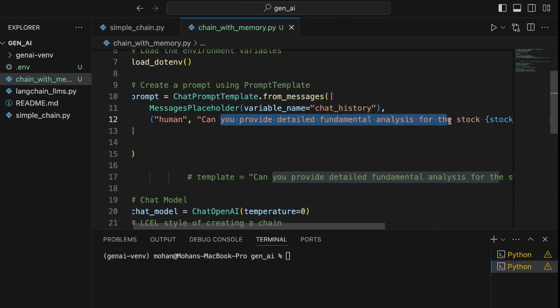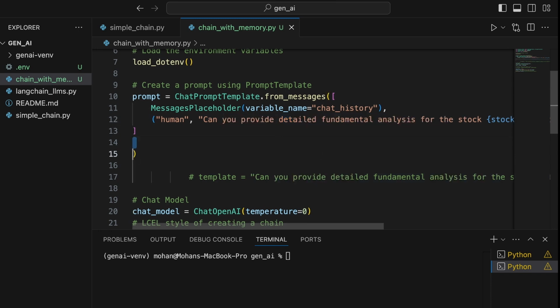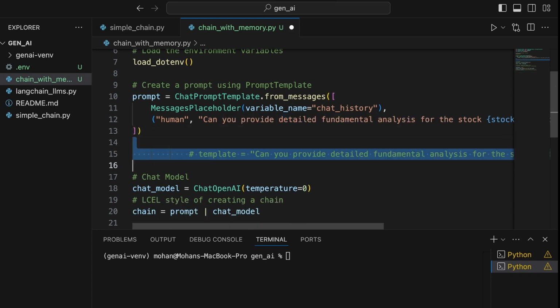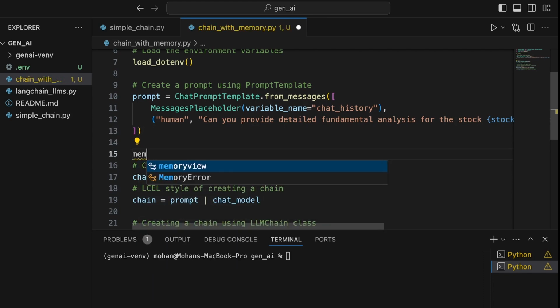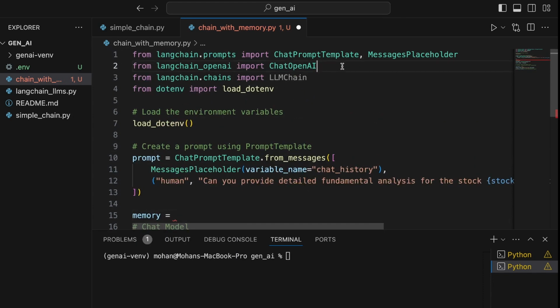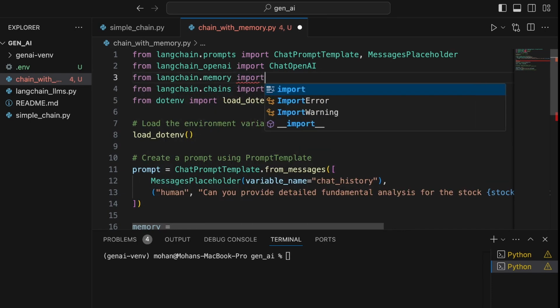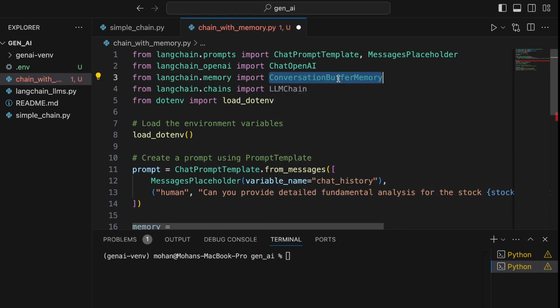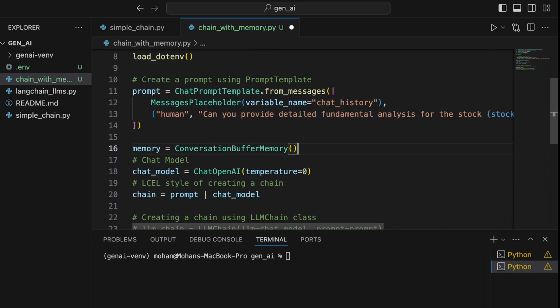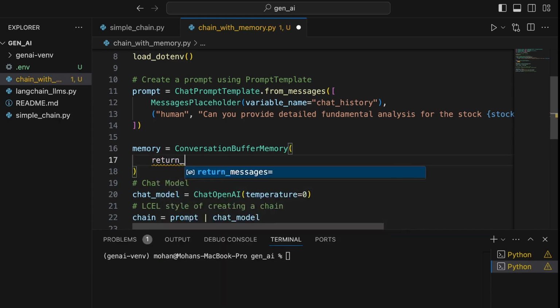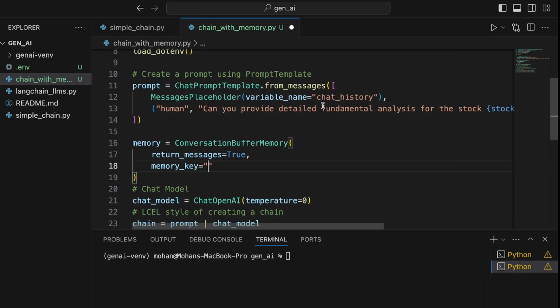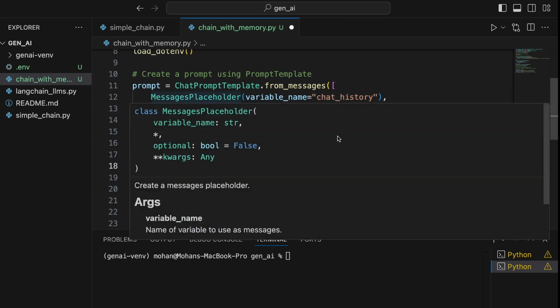Anyhow, once we have created the prompt object, we're now looking at creating a memory object. A memory object can be created by using this particular class called ConversationBufferMemory, which is imported from the memory module. So let's import ConversationBufferMemory. ConversationBufferMemory is a class that's going to help us return all the messages, and hence we are setting this particular parameter called return_messages to true. And let's also provide a memory key. The memory key here is tied to this chat_history variable that we already have defined while creating this prompt object. And that's all.